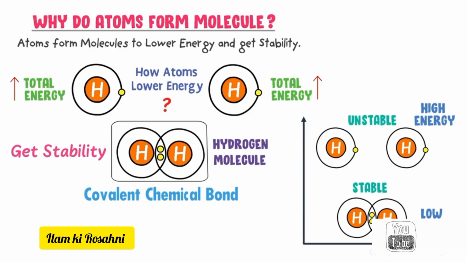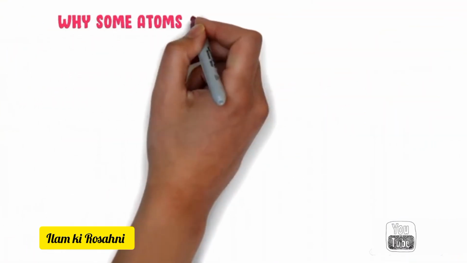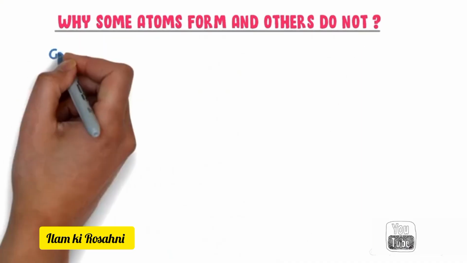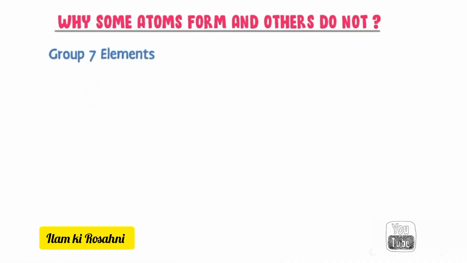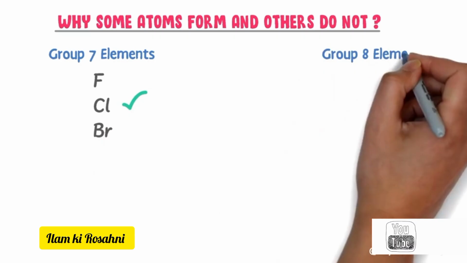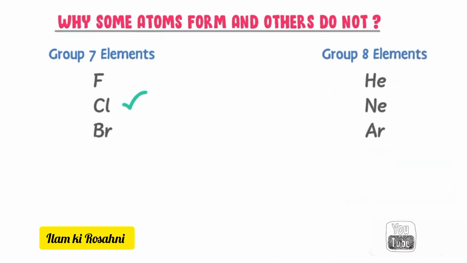Finally, as a bonus step, let me teach you a very important concept. Why do some atoms form chemical bonds and others do not? For example, group 7 elements like fluorine, chlorine, bromine, etc. form chemical bonds, but group 8 elements like helium, neon, argon, etc. do not form chemical bonds.